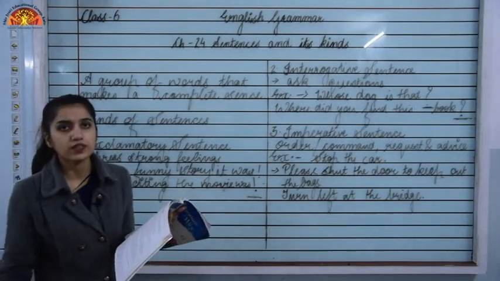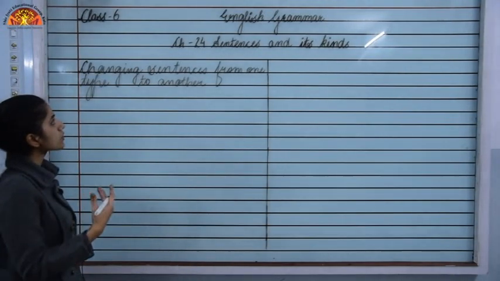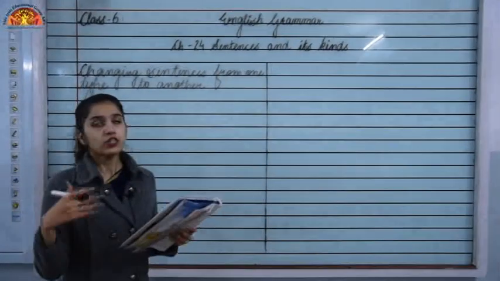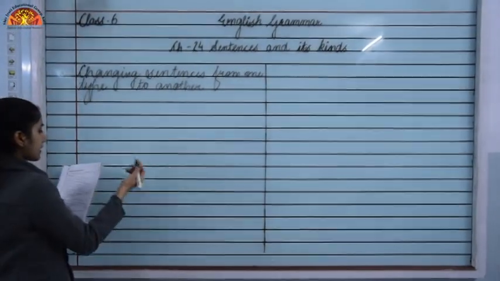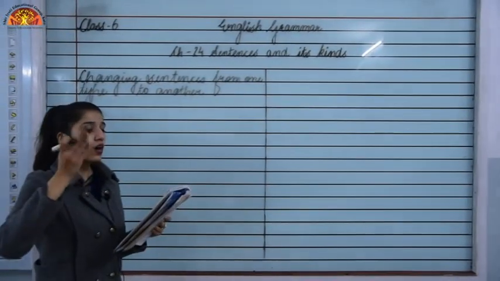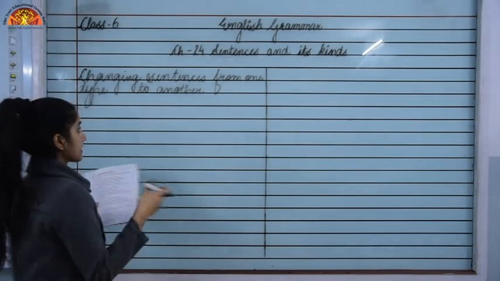another. Okay, now we are going to see how the sentences are changed from one type to another type of sentence. Okay, so first we are going to see how the declarative sentence can be converted into an interrogative sentence, and interrogative sentences can be changed into declarative sentences. How?